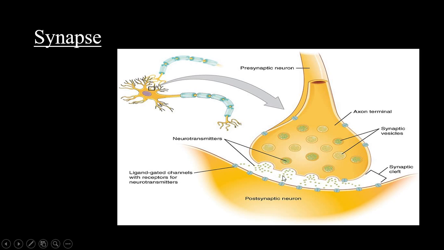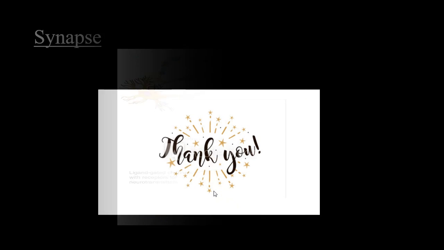The neurotransmitters are released in the form of chemicals. That is the chemical impulse. It is nothing but acetylcholine, which is acting as a neurotransmitter. It swims across the synapse and reaches the next neuron, or the dendrite tip of the next neuron. If this is a muscle cell, then it reaches the muscle, and it is called a neuromuscular junction, whereas here it is called a synaptic cleft. In this module, we have learned how nerve impulses travel from one neuron to the other.